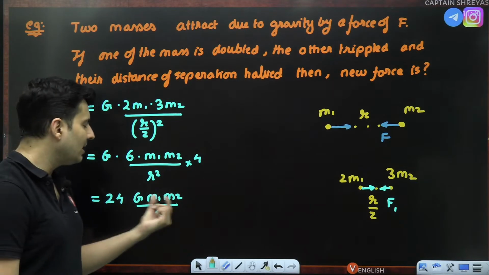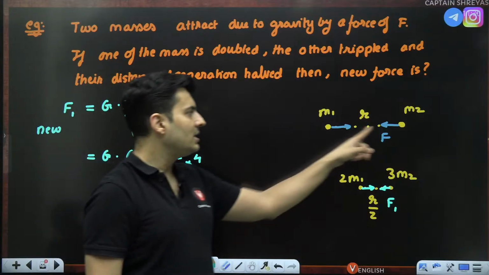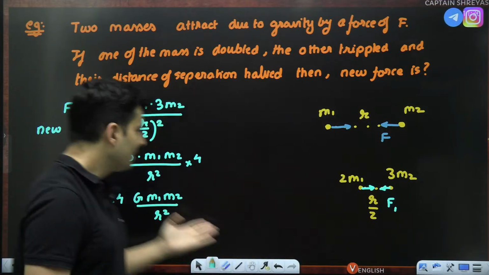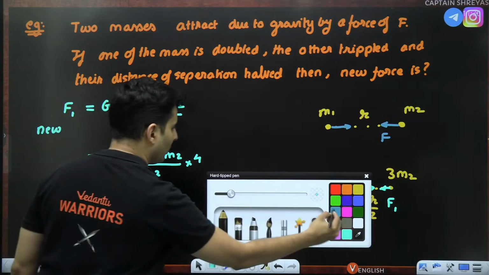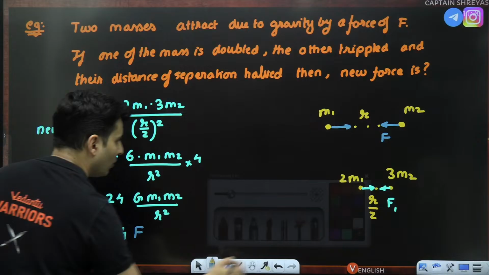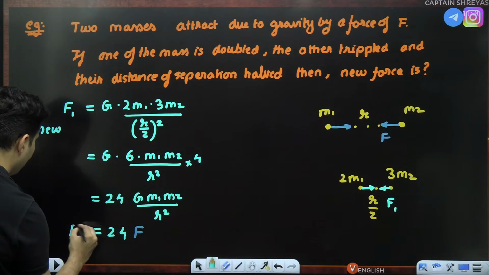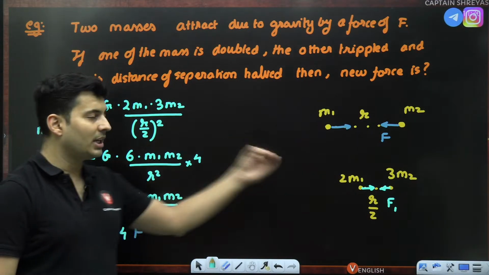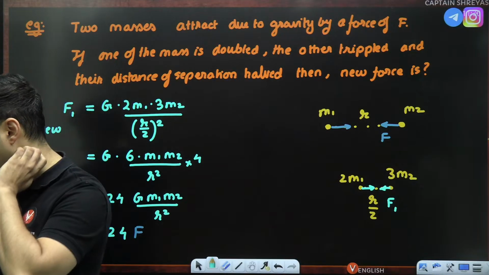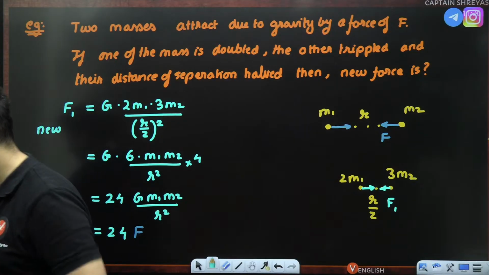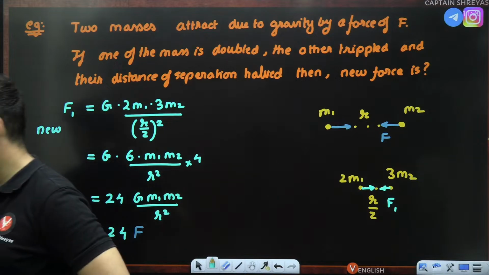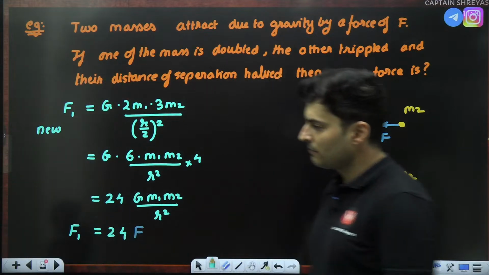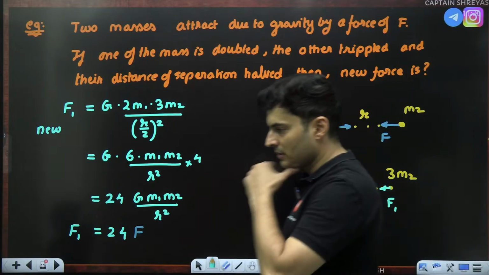What is G m1 m2 by r square? That is nothing but the old force. Hence our new force is 24 times the older force. Very good. Some of you got it. Awesome.